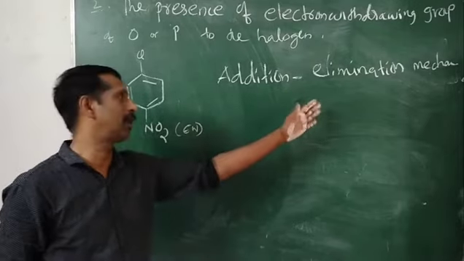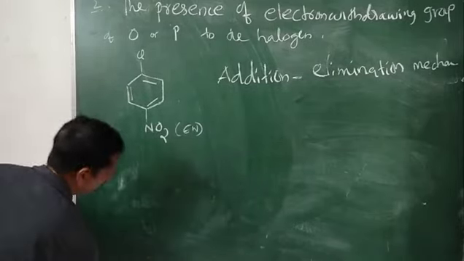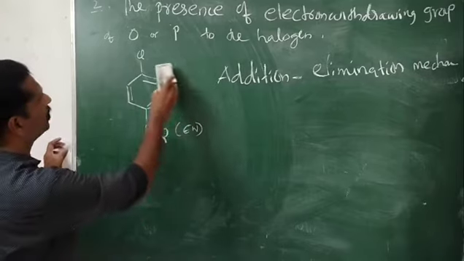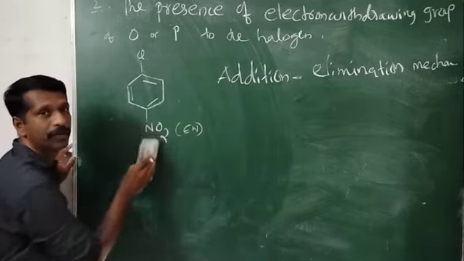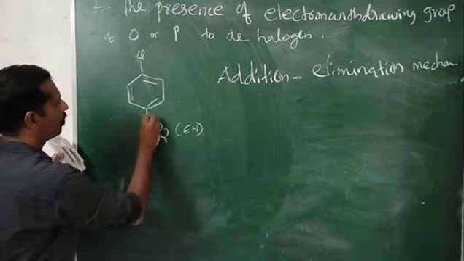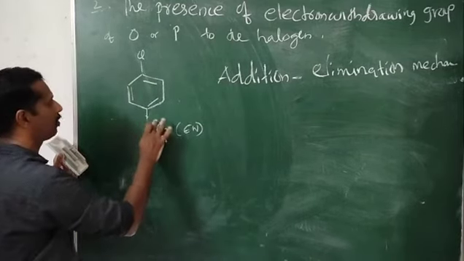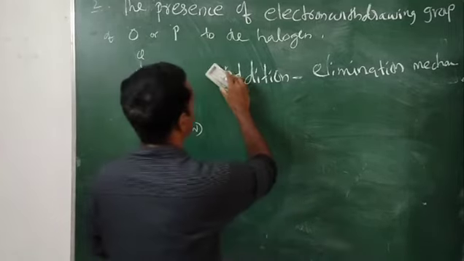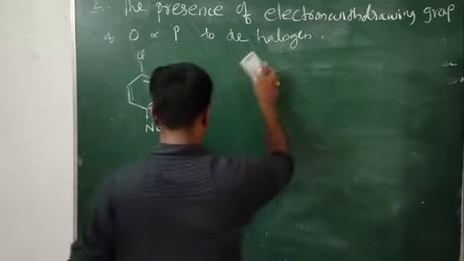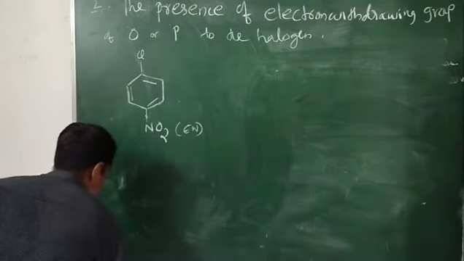When an electron withdrawing group is present on the ring, that type of nucleophilic substitution reaction is known as addition elimination.